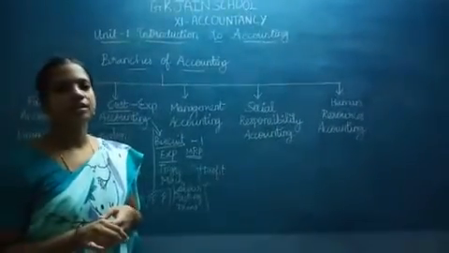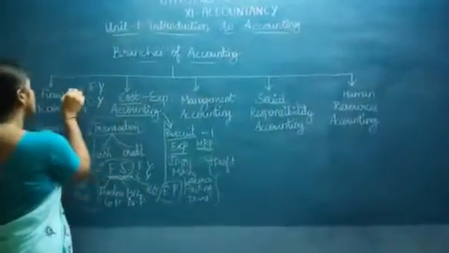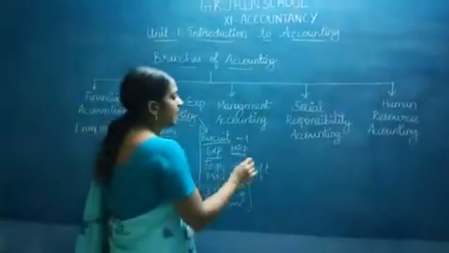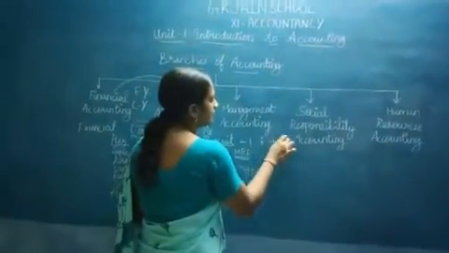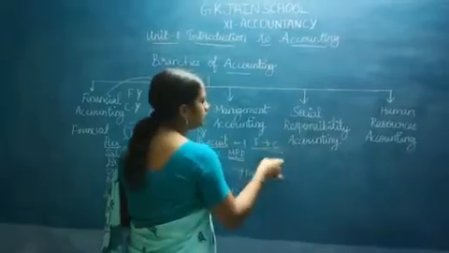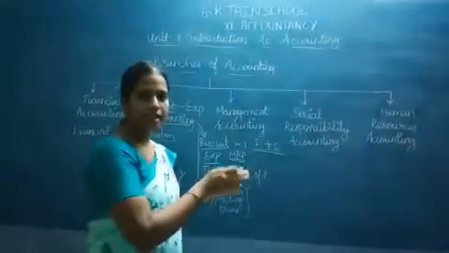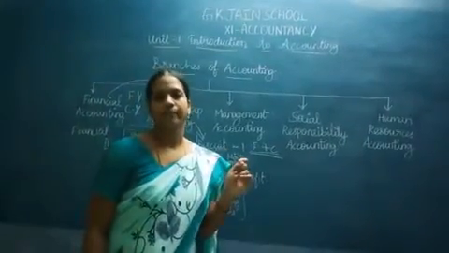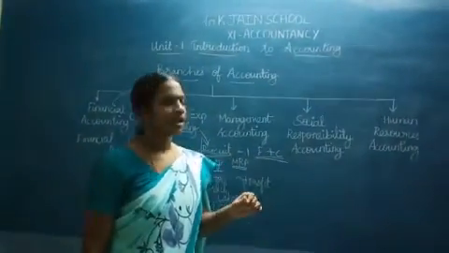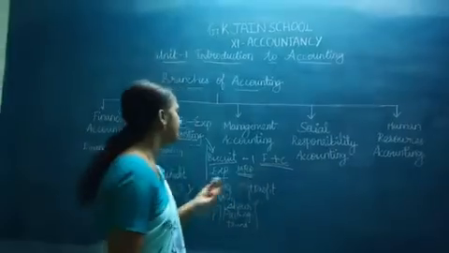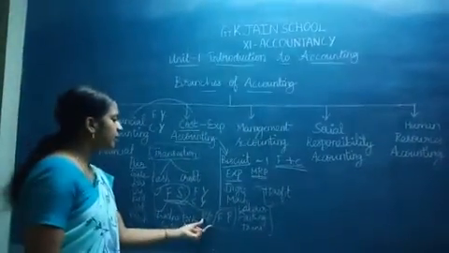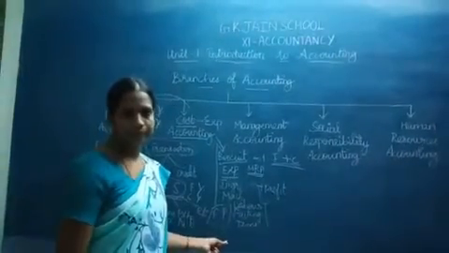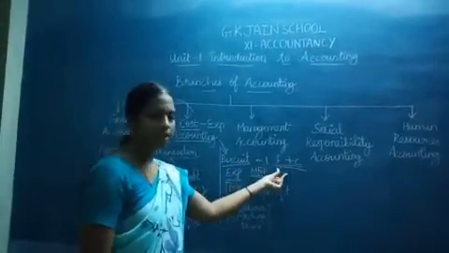Management accounting is a combination of the financial and the cost. Both will be combined. You will have financial plus cost accounting together, and after having the information report together, whatever decision they are going to take for the proper maintenance. If you see the financial statement prepared, okay, balance sheet wise our growth is not there. What decision is the company going to take? That is the management accounting.